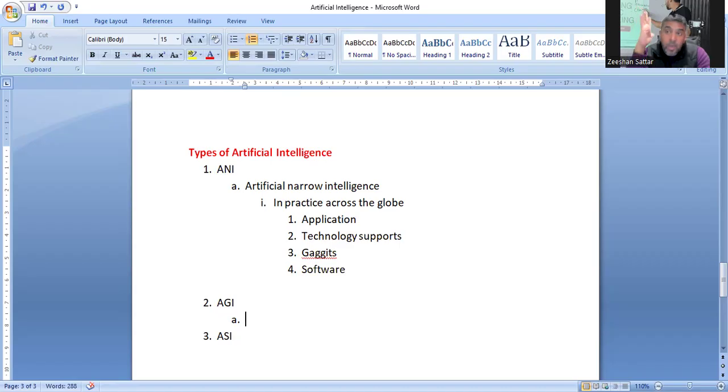अब 10 साल लगते हैं 100 या 1000, ये बात की बात है. But the target of the world is to go for the AGI. So ANI is artificial narrow intelligence, and a lot of work has been done and things are in practice. AGI is known as artificial general intelligence. Artificial general intelligence.